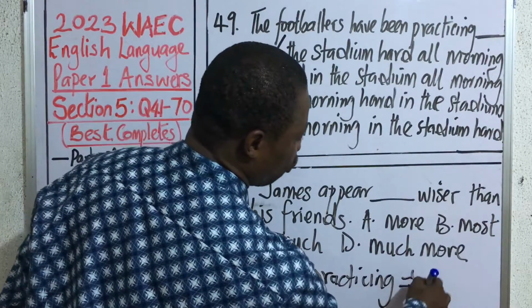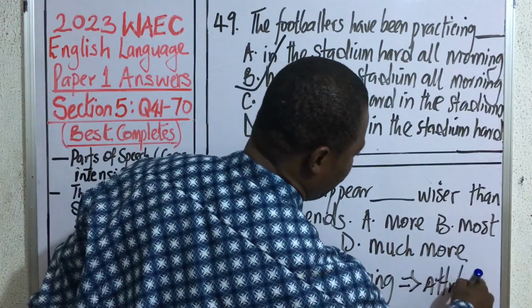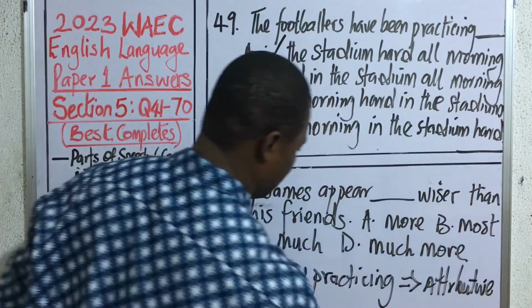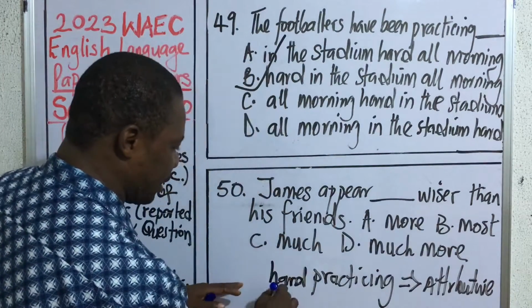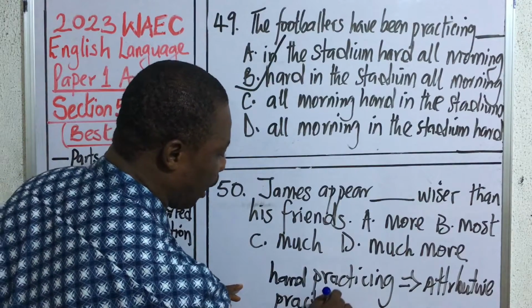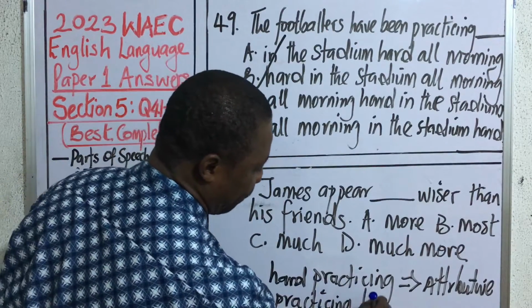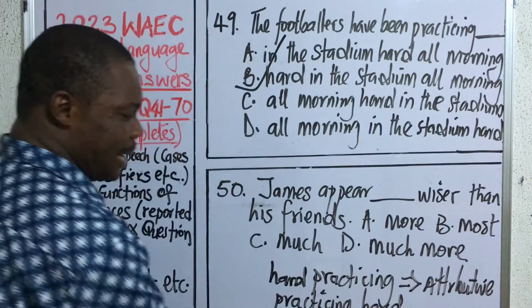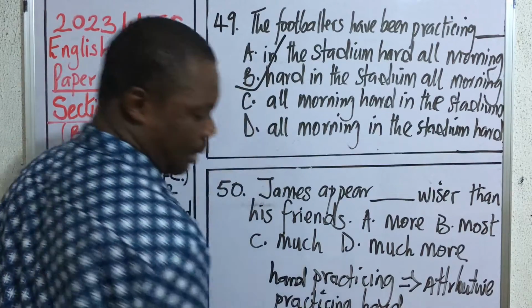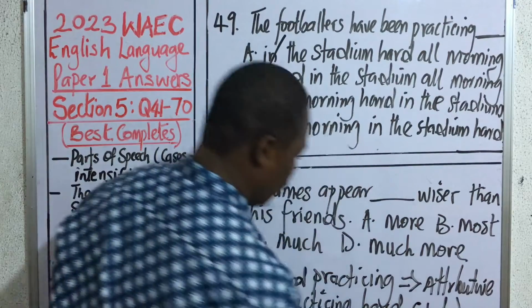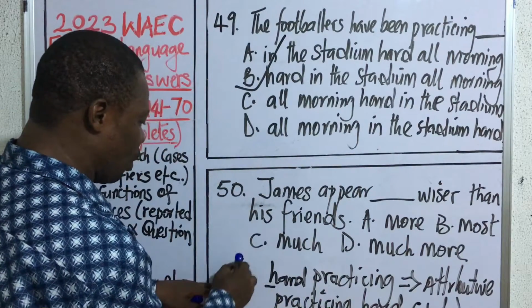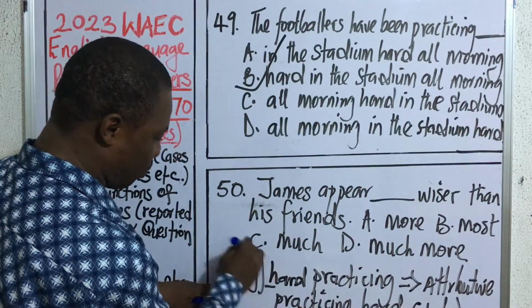Now this is attributive case. Hard practicing is attributive case. But if you turn it around and say practicing hard, then this word is no longer an adjective. It is now an adverb. Okay? But in this case, it is what? An adjective. So that's what you must note here.